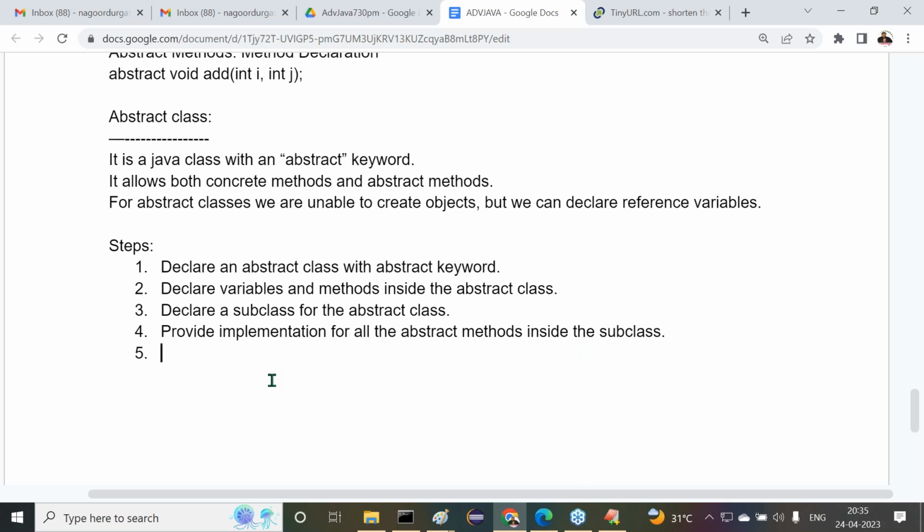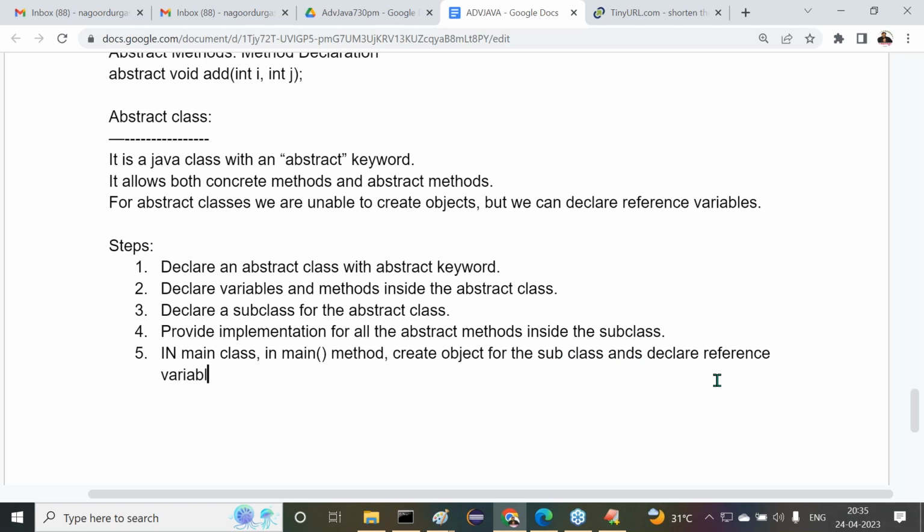Next, in the main class, in the main method, create an object for the subclass and declare a reference variable for the abstract class. Declare the reference variable for the abstract class or for the subclass.